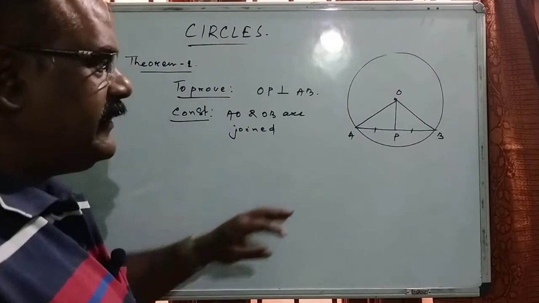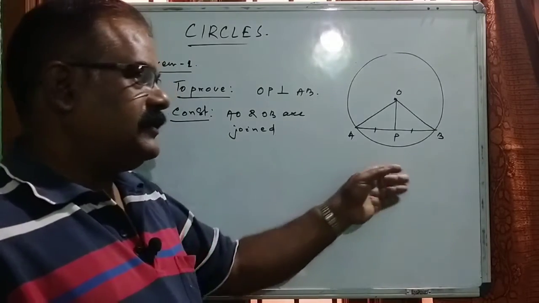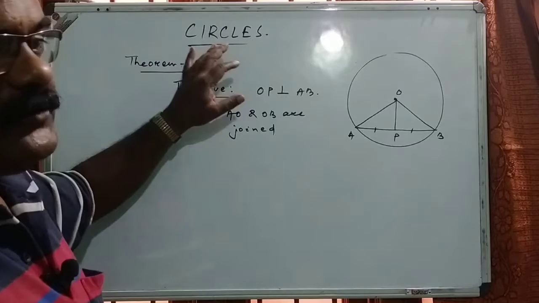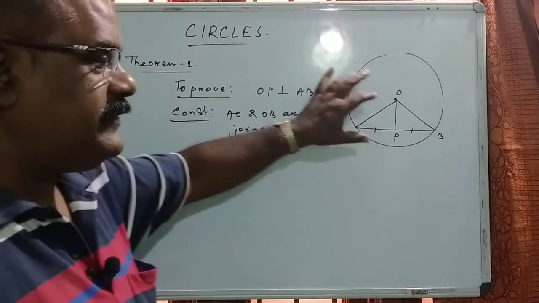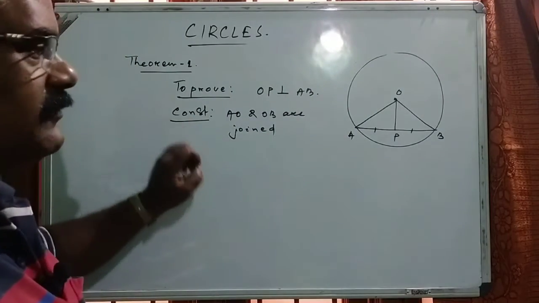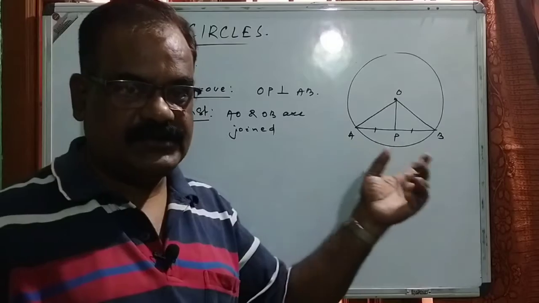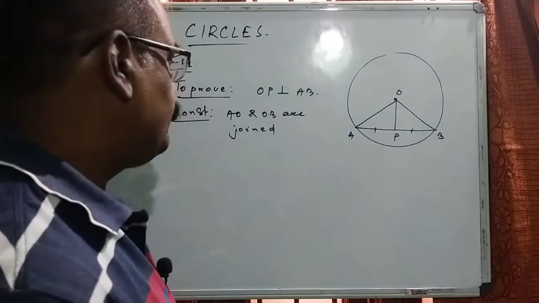Remember that while you are writing, while we are proving any sort of theorem or riders, there are points that you must know. First, write what is given in the question. Secondly, what we have to prove. And third, if construction is required, then the construction also has to be mentioned there.